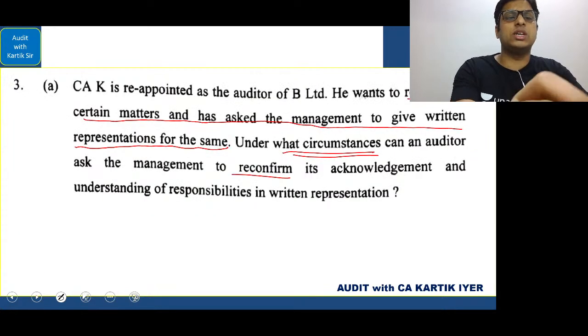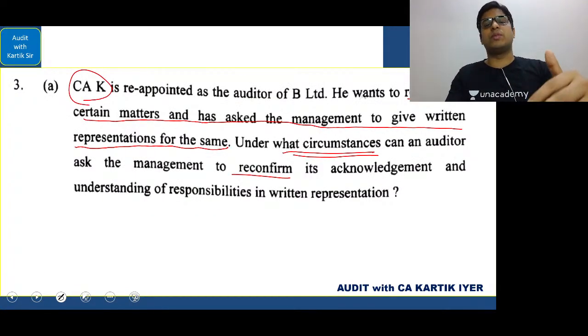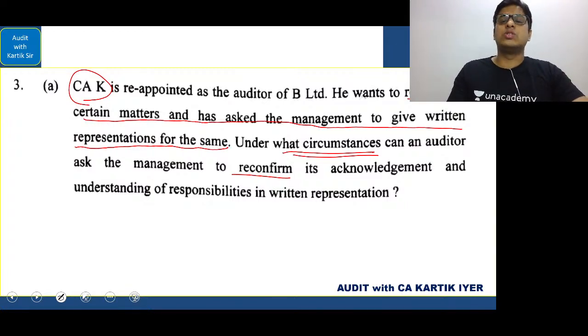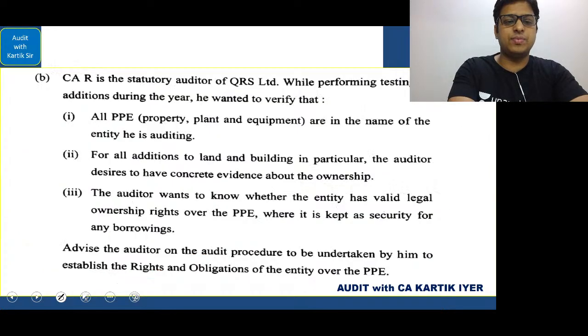If you see the question, is CAK correct? He is saying that, sir, see, these terms we had made in the previous year. I want to just reconfirm regarding certain matters. So can you please do it? Then the management should agree generally for the same. So that is why this approach of CAK seems to be appropriate.